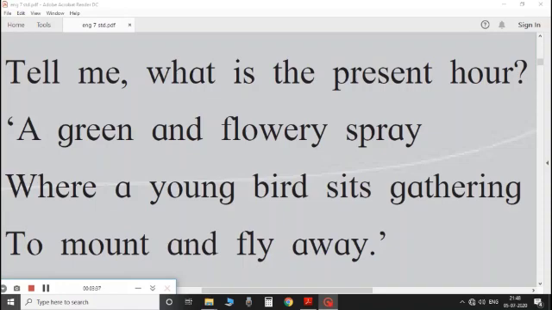The time to gather strength. Quote for this stanza is, do not dwell in the past, do not dream of the future, concentrate the mind on the present.